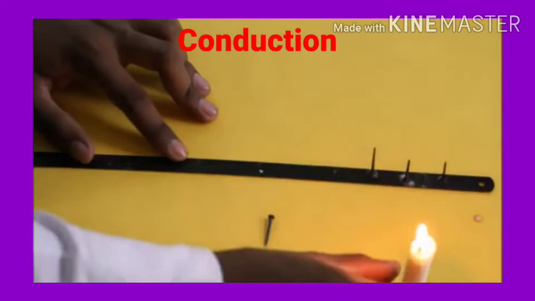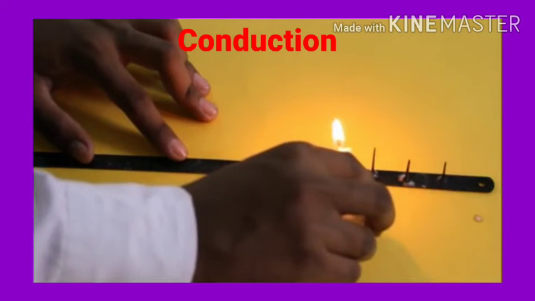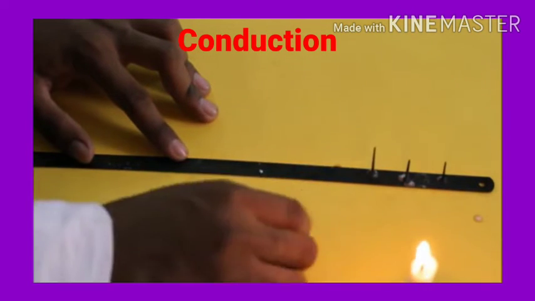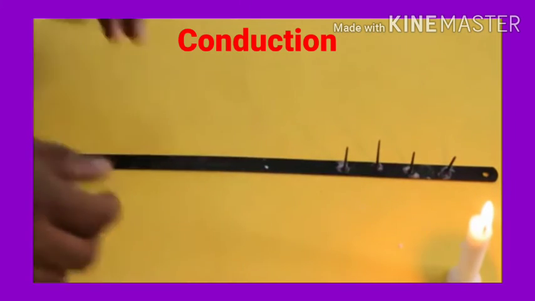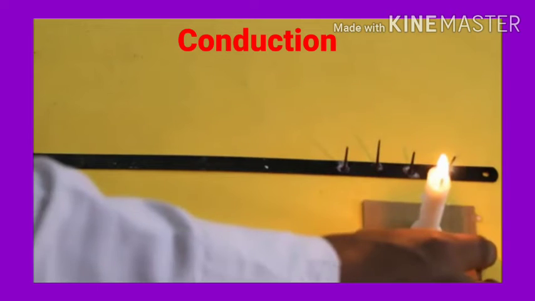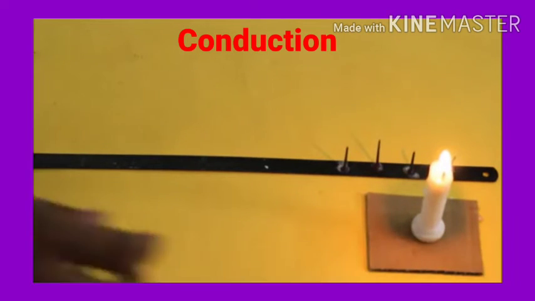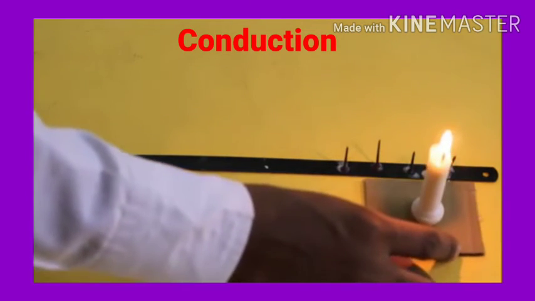Look here. Arrange them one by one on the hacksaw blade. Clear? Yes. Then keep the candle on one side.